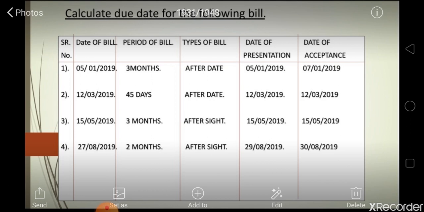Okay, date of bill is given, 2 months period is given. After sight is the type of bill, and date of presentation is 29th August and date of acceptance is 30 August 2019. So in the next slide we will start with the solution of calculation of due date of the following bills.